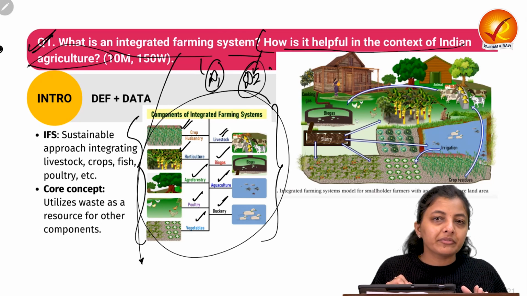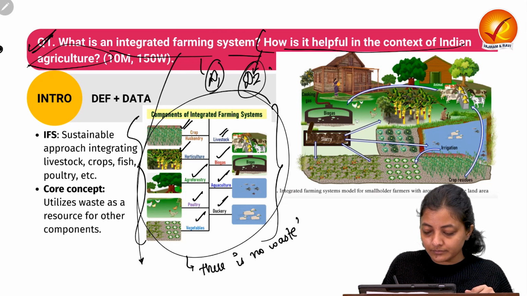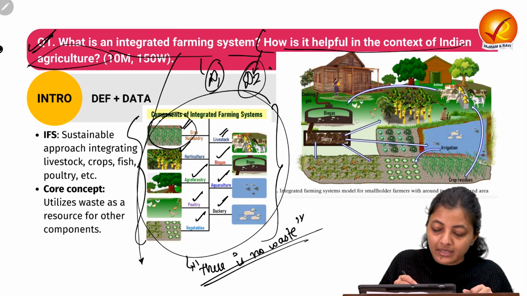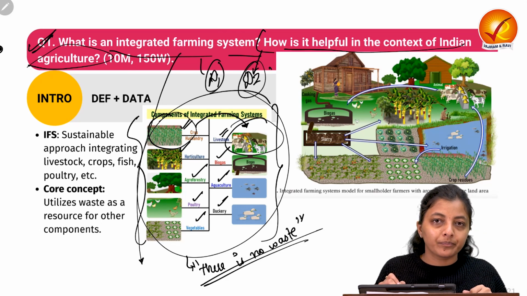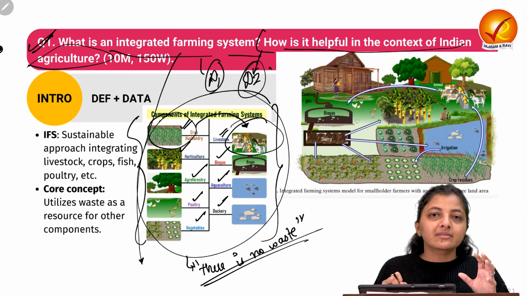So this integrated farming system is based on one concept: that there is no waste. It means the waste from one aspect is used as the input for the other aspect. We are not wasting anything. Now, what is waste?